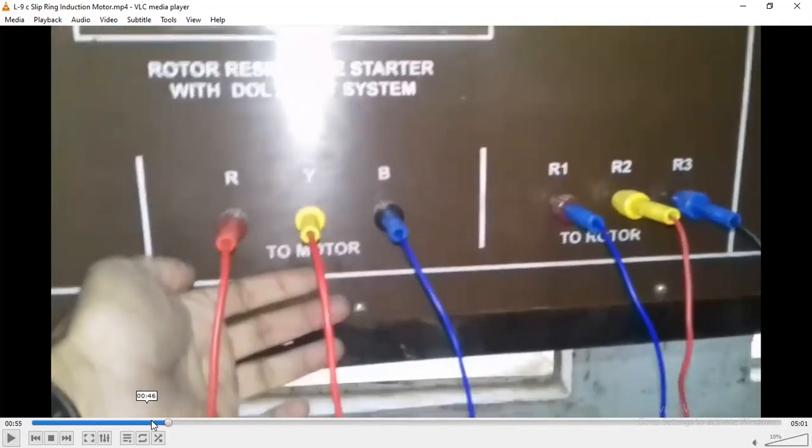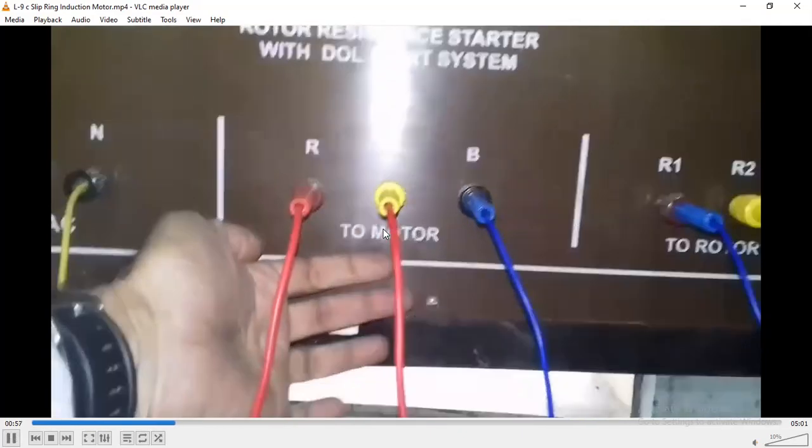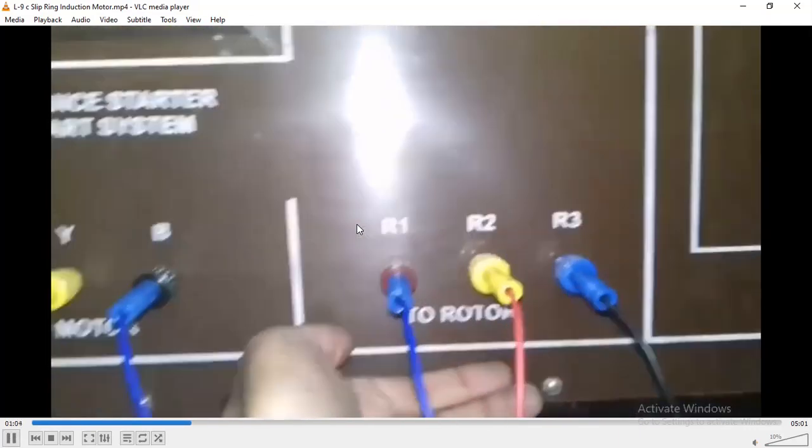These are the star connection, and these are the two motors which are the rotor resistance starting with DOL starting system. And we all know that the DOL starting method is started on a direct online starter and works on the delta connection system, and in the delta connection system, red, yellow, and blue wires are used as a delta connection of a three wire system. Further, these are the wires of supply which are provided from this side to the motor.